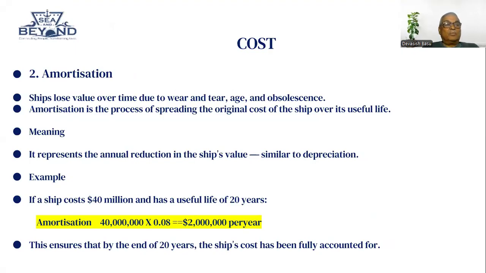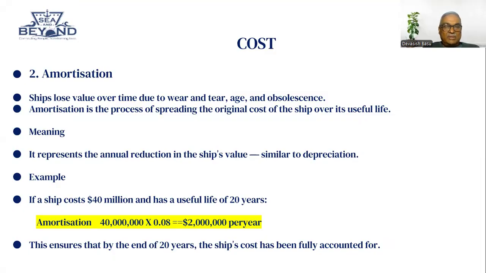Amortization. What is that? A ship loses value over time due to wear and tear, age, and obsolescence. Amortization is a process of spreading the original cost of the ship over its useful life. So what happens is we spread the value of the ship.